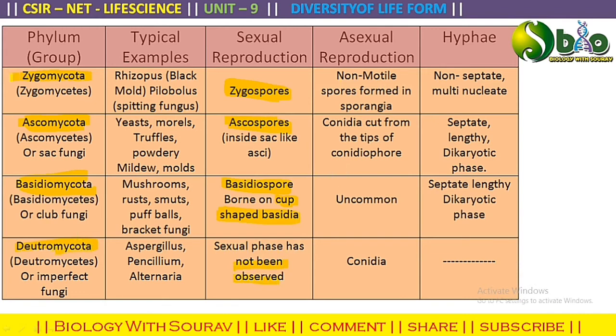And the asexual reproduction in Zygomycota is by non-motile spores that are formed in the sporangia. In the Ascomycota, it is by the conidiophore or conidia. Usually Basidiomycota have no asexual reproduction seen. In Deuteromycota, it is by the conidia.